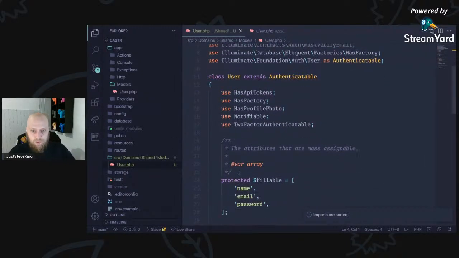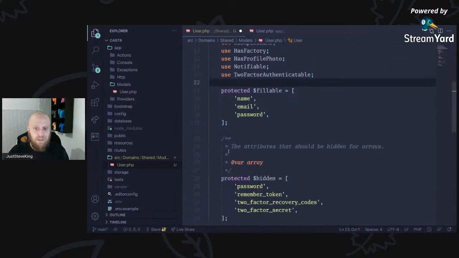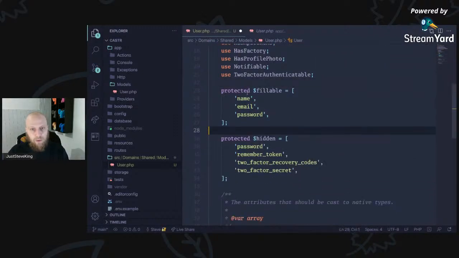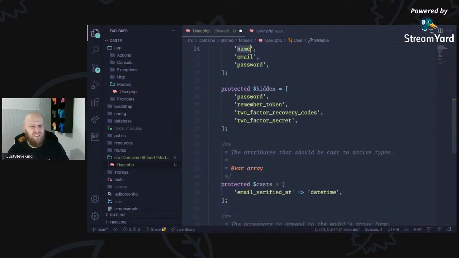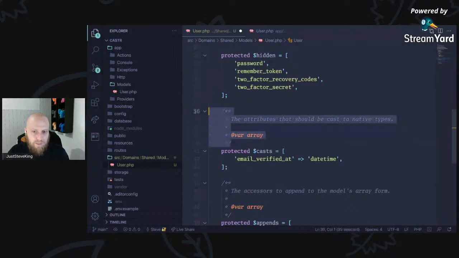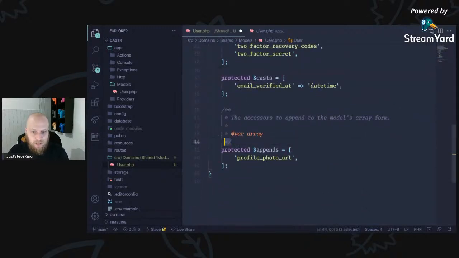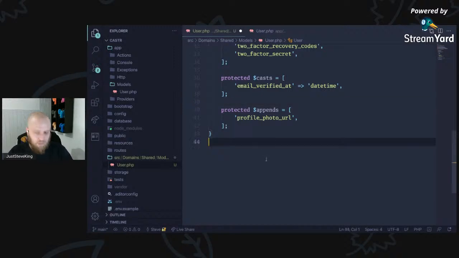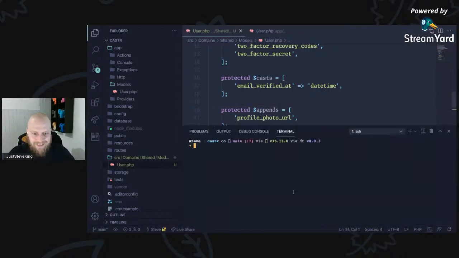And we're pulling in those traits. Fillable, that's fine. I like fillable. I usually go first name, last name, but for this I won't bother too much. Any casts that we're doing, accessors, cool. So that is all of that. So we'll add this in stages.